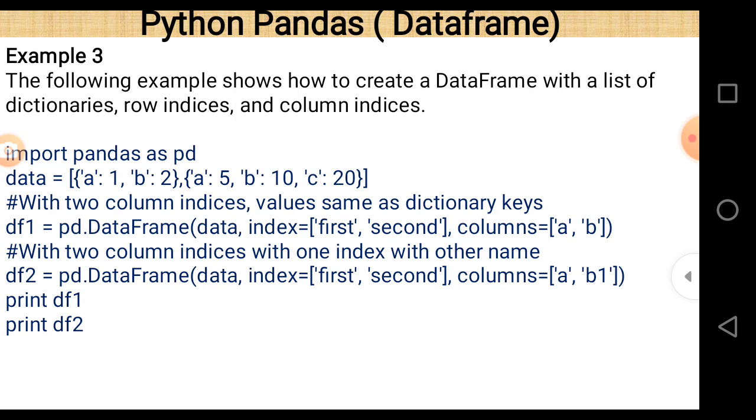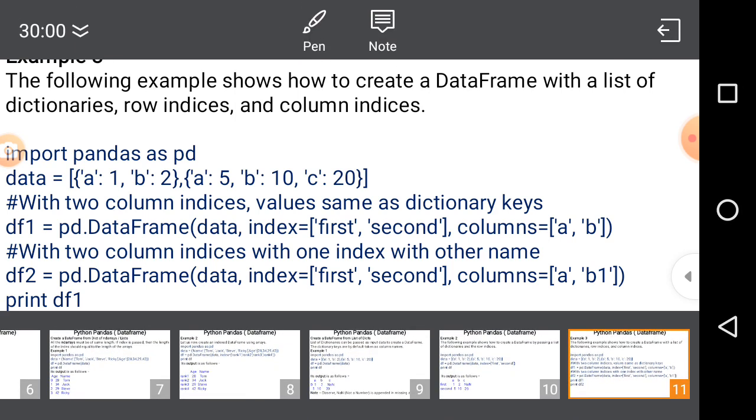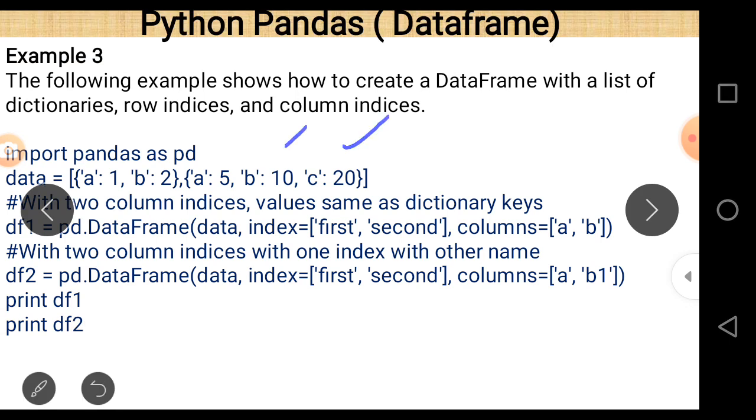There are values corresponding to a and b in dictionary 1, these are 1 and 2, and in dictionary 2 these are 5 and 10. In dictionary 2 there is also a value 20 which belongs to c. These are the values belonging to a and b, but there is no value belonging to b1.